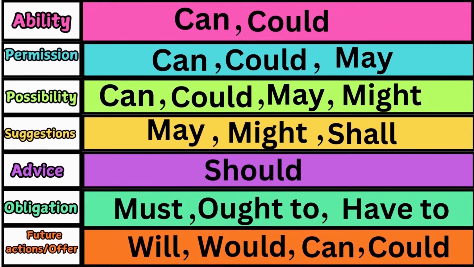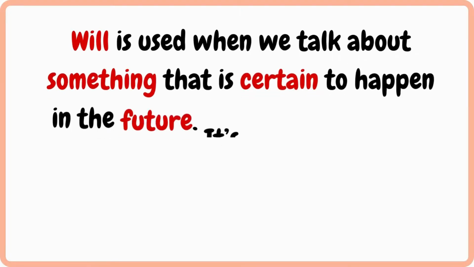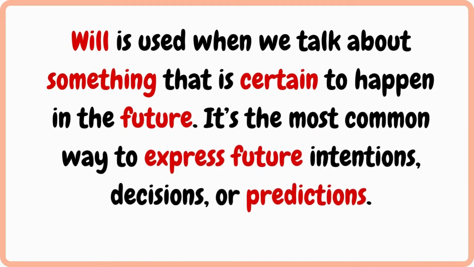Let's explore how we can use will, would, can, and could to talk about future actions. Will is used when we talk about something that is certain to happen in the future. It's the most common way to express future intentions, decisions, or predictions.